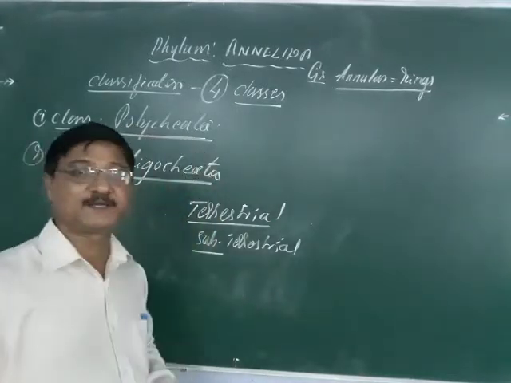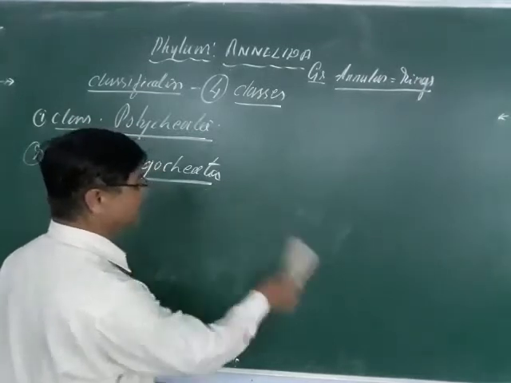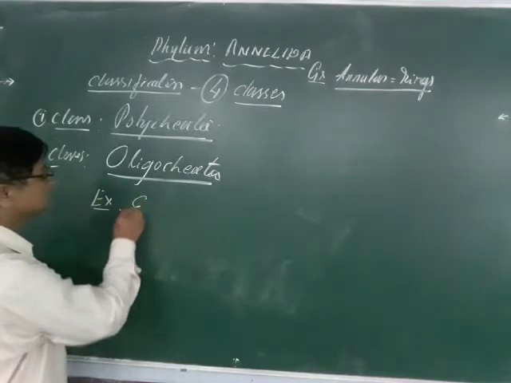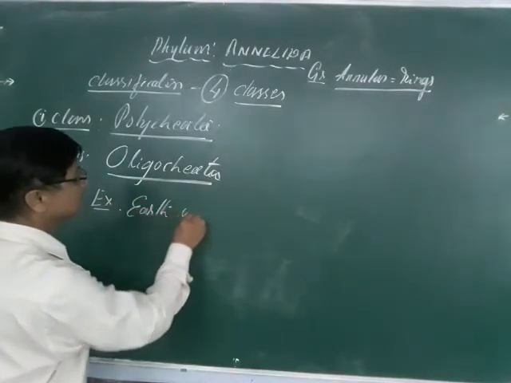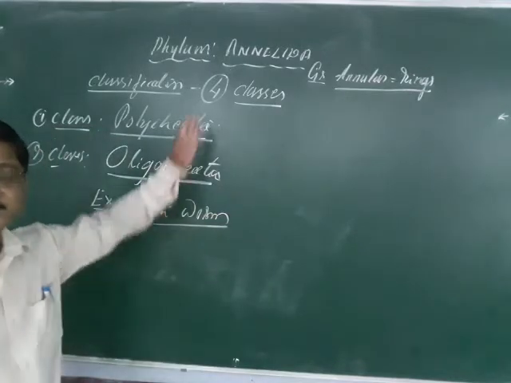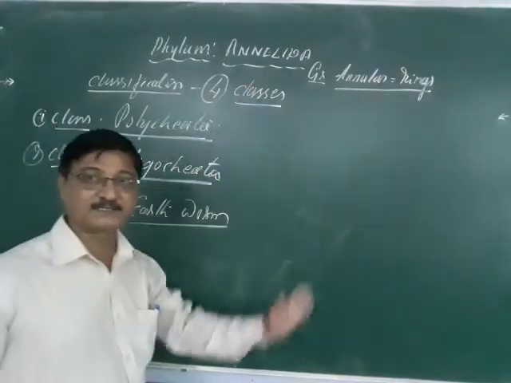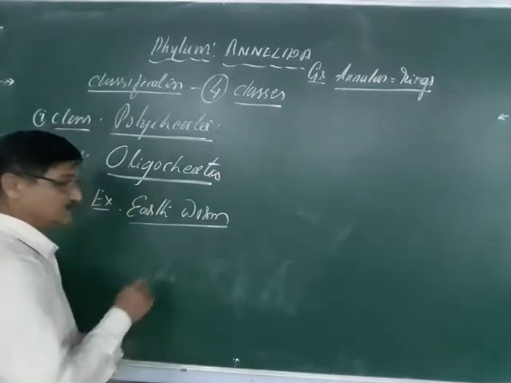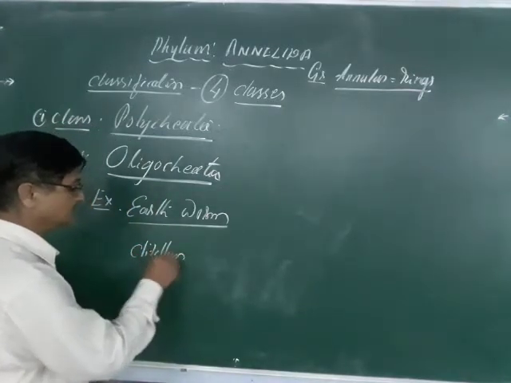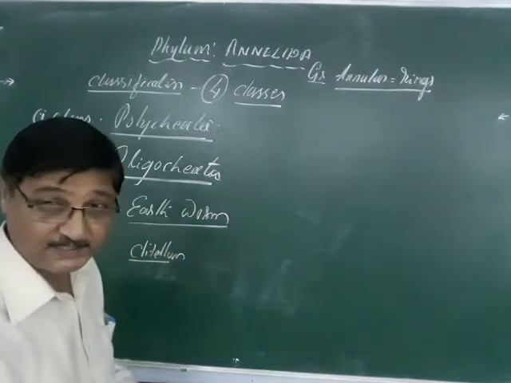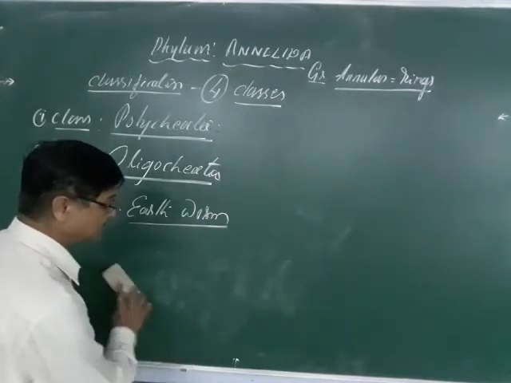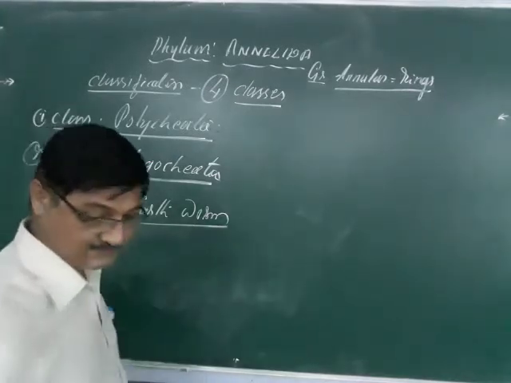A typical example is the earthworm. In the earthworm, you know very well, the body is made up of a large number of annular, or ring-like, structures, and the clitellum is present here, as I told in the beginning. The clitellum is one of the reproductive organs that develops during the breeding season and helps to form cocoons for the eggs.